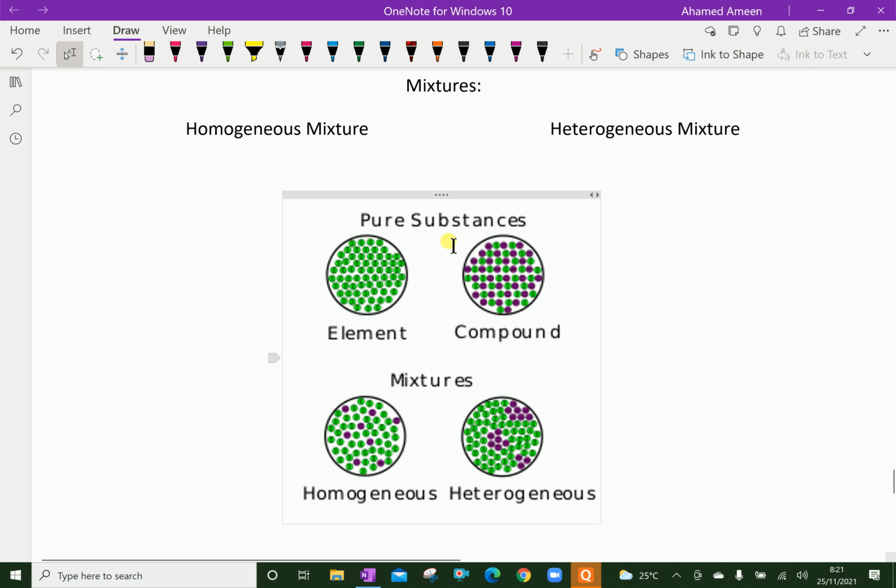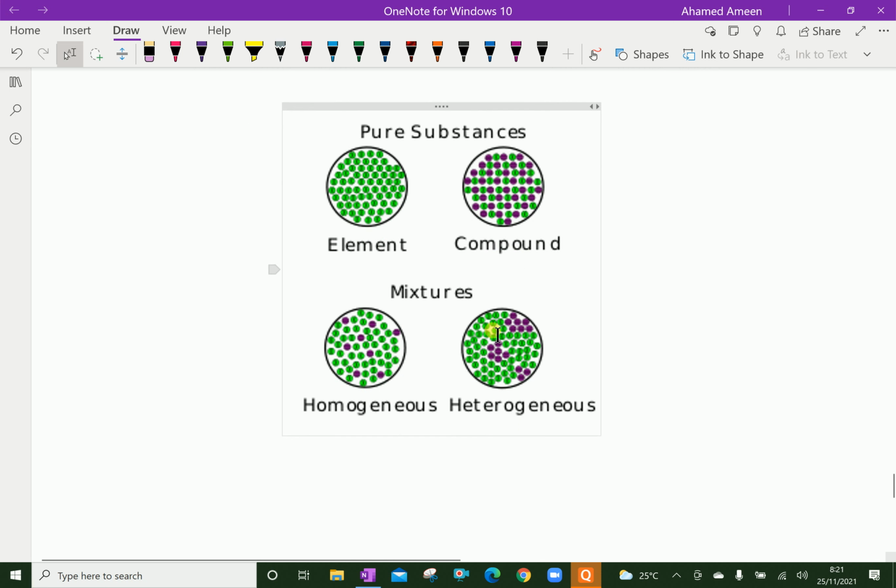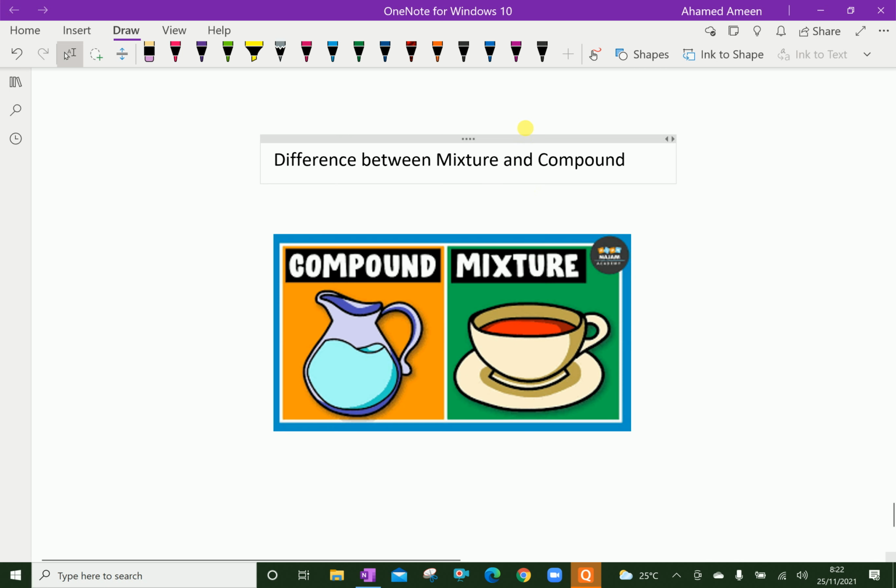Here, pure substances are elements and compounds. Mixtures have homogeneous and heterogeneous structures. Now, the difference between a mixture and a compound. A compound is pure. Suppose you have water, and a mixture, that is tea. A compound is one type of substance, for example water, but tea is prepared with water, milk, sugar, etc. So it is called a mixture.